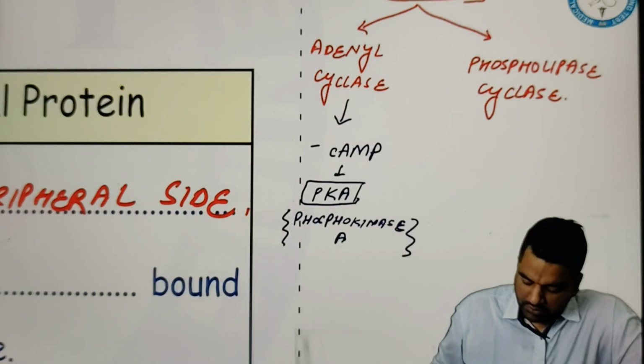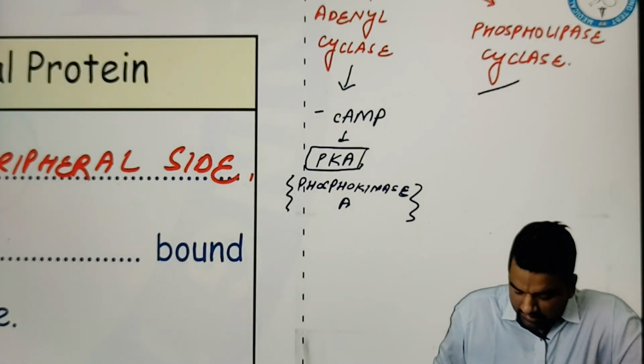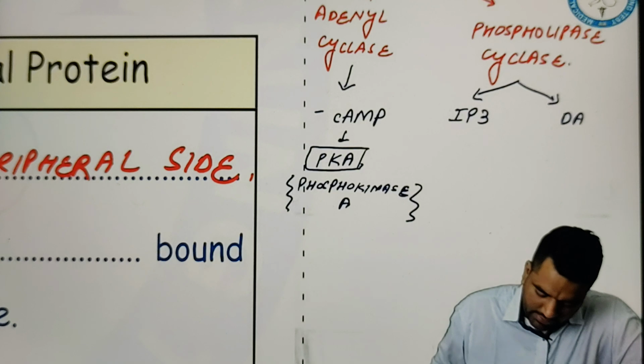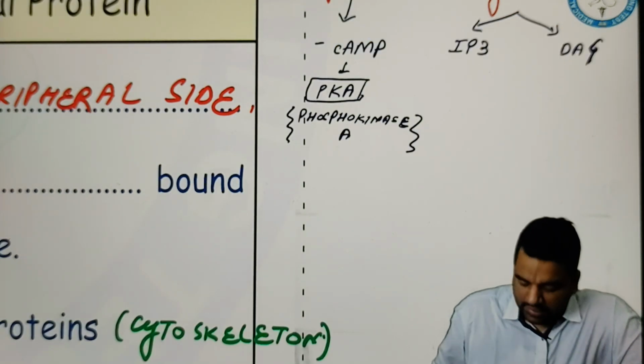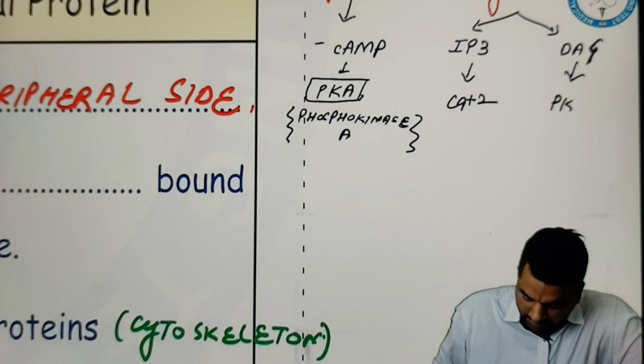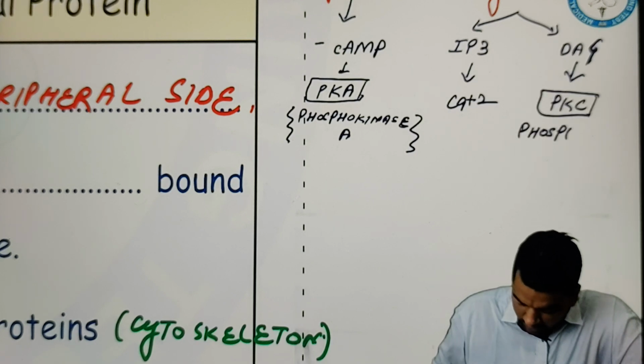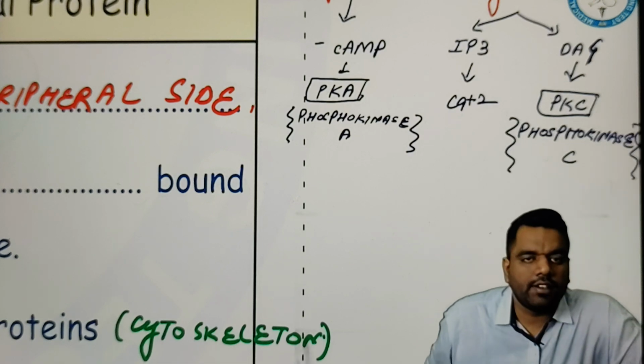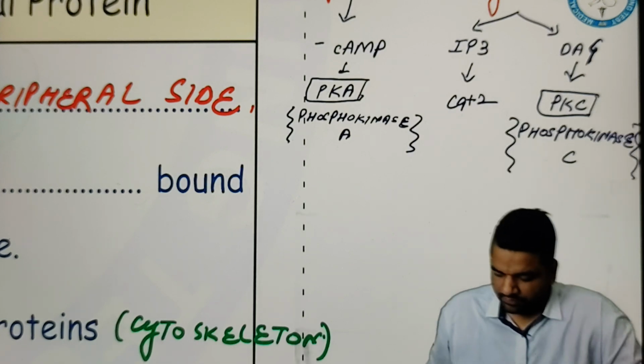Right? And this phospholipase C can be activated by two things. It can be activated by IP3 and by DAG, because these two are also secondary messengers. So when IP3 is activated, it will release calcium, and if DAG is activated, it can activate PKC, and PKC stands for protein kinase C. So this is how this pathway is regulated.